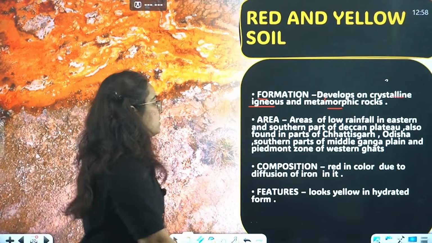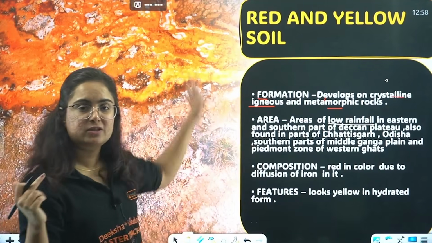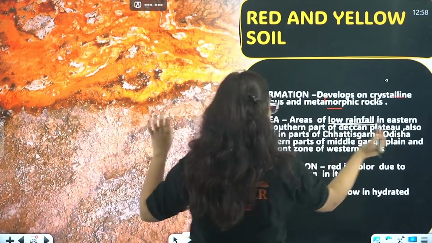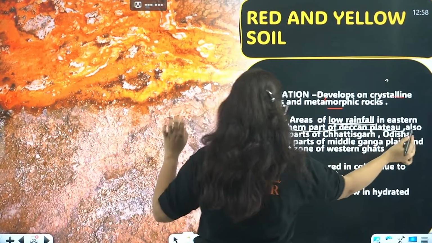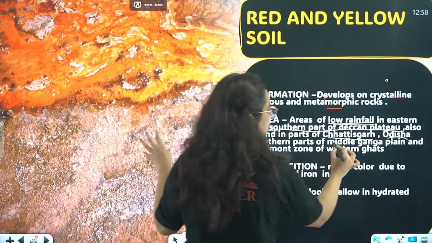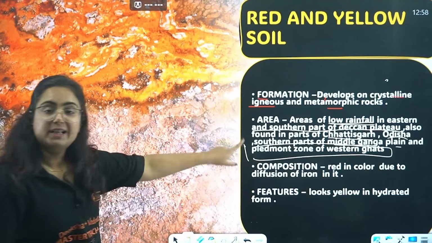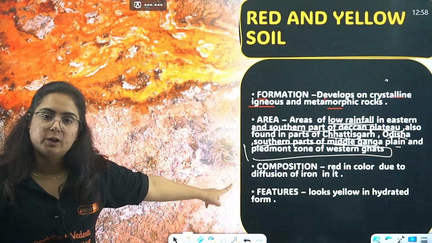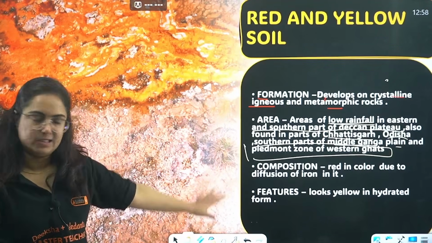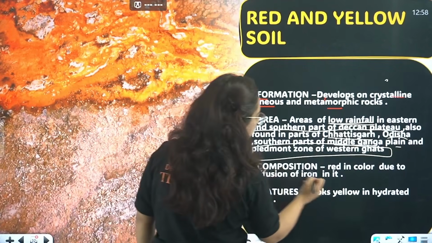Formation done. Next is areas of low rainfall, where it is found. I just showed that on the map: Western Ghats, and then we have the rain shadow area. Areas of low rainfall in eastern and southern parts of Deccan Plateau, but also found in Chhattisgarh, Orissa, southern parts of Middle Ganga Plains and the Piedmont zone of Western Ghats. Beta, the word Piedmont means rain shadow area, where rain is not there. It is stopped due to certain mountains, and those mountains are the Western Ghats.